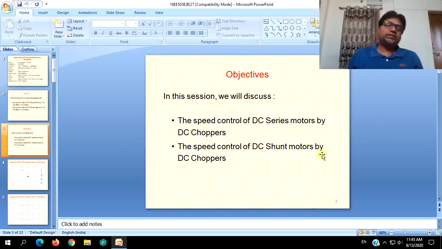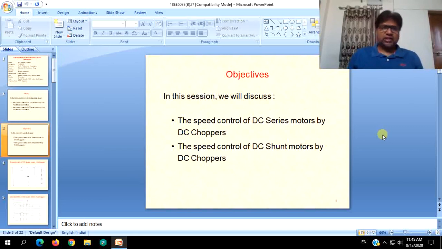You may have noticed the difference in the way they are represented, in this case the sequence. Series motors are mentioned first, then shunt motors, whereas in most of the cases for whatever discussions regarding DC motors we make, DC shunt motors are referred to first owing to their ease of operation and ease of control from the electrical aspects.